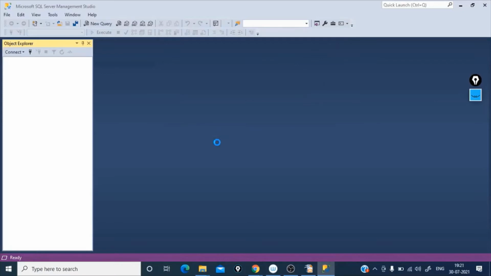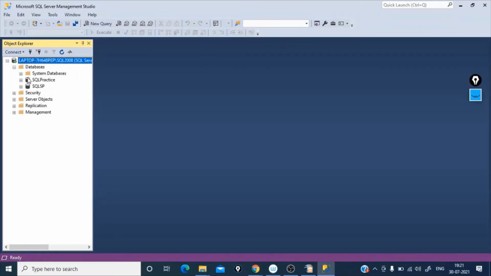There won't be much difference in the way we write the query. So I'm just using the 2008 version for this, and then just click on Databases. It will be empty, but I have already created two databases. One is SQL Practice and then SQL SP. What you have to do is,